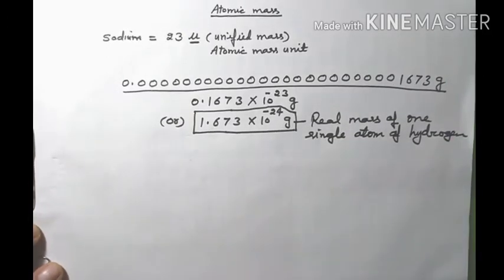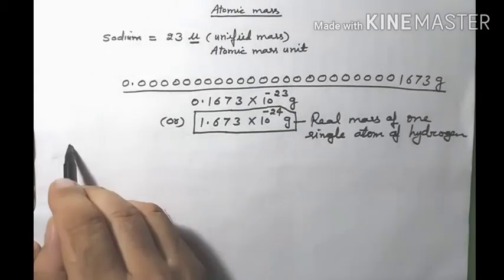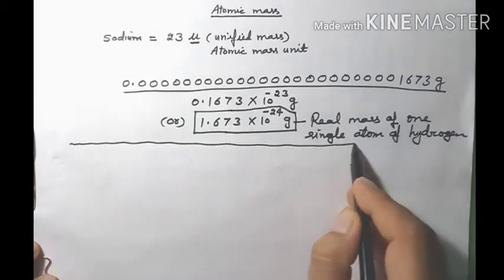In the same way, when we discuss the masses of other atoms, they are also something like that, with one or two zeros or some digits more or less, and these types of values are quite difficult to describe. So in such a case, scientists suggested another idea, the atomic mass unit, and that is U. So now we will understand what is the U.